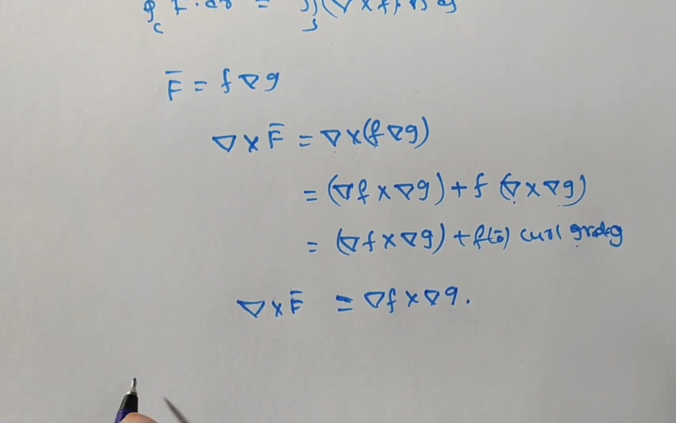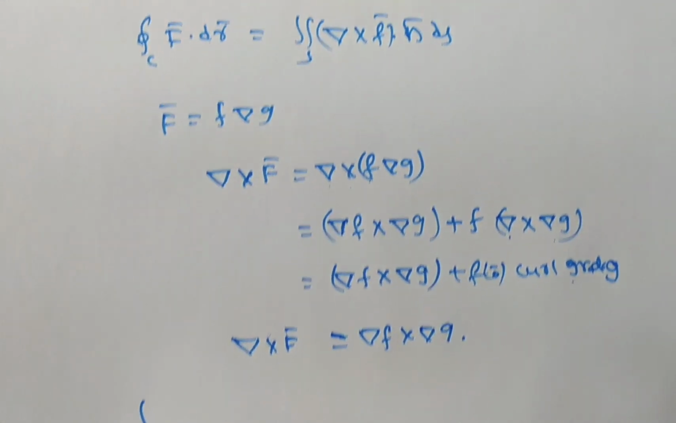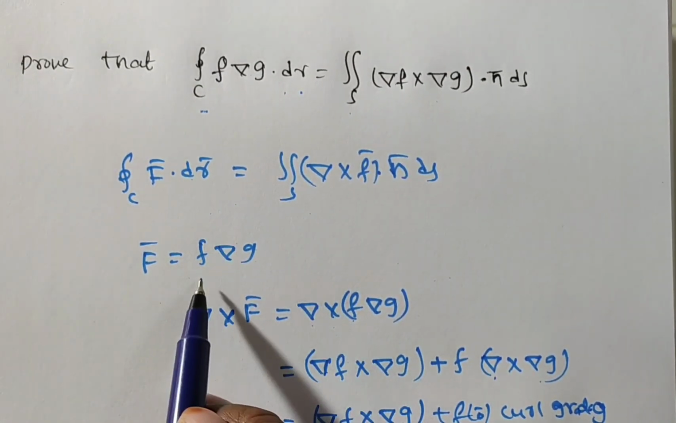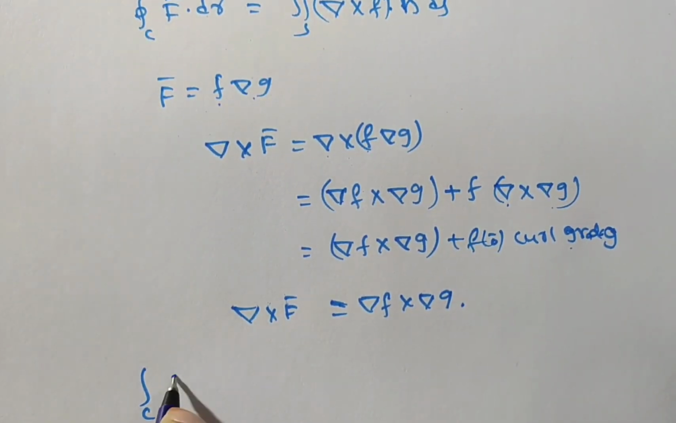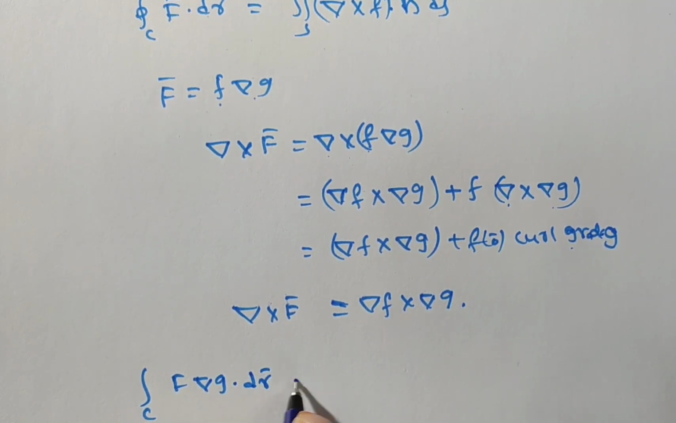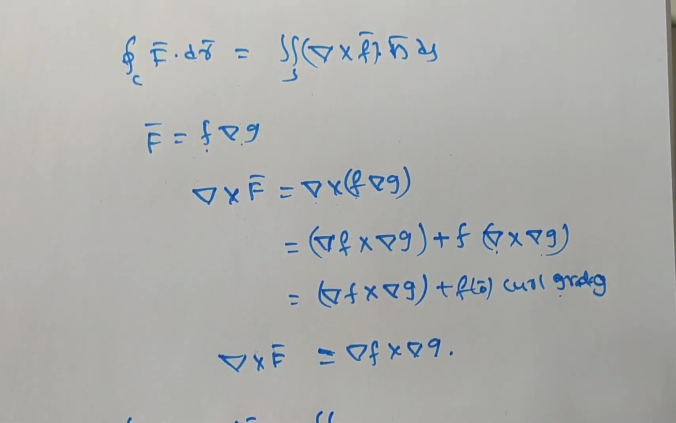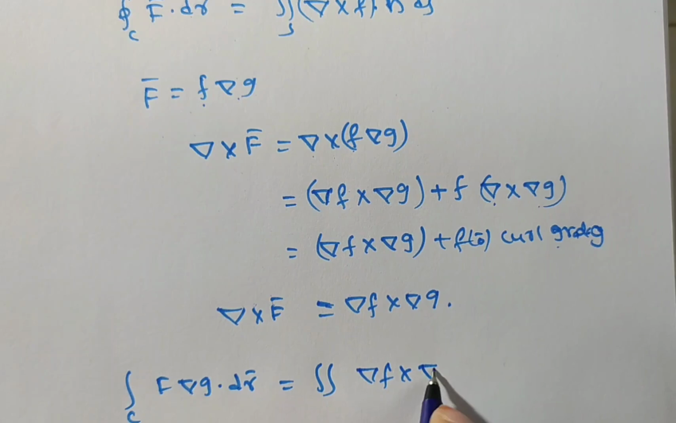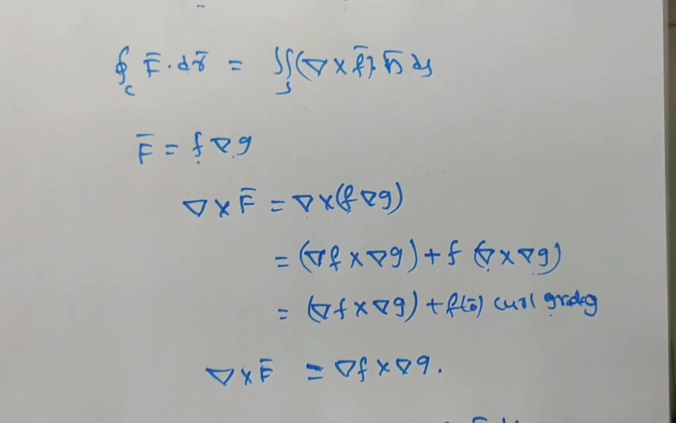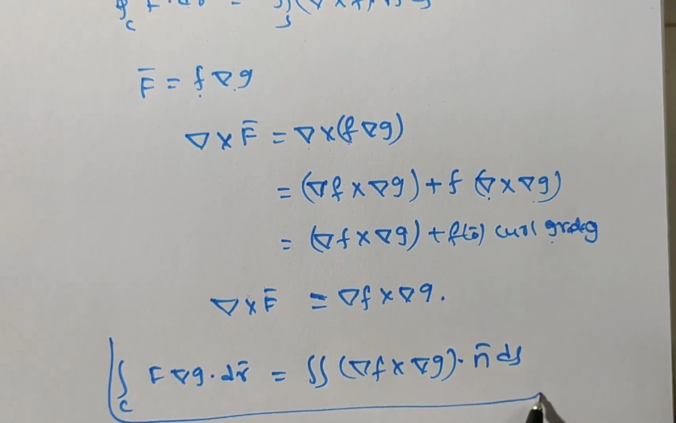So from this, the integral over C of f bar dr bar, where f bar is f del g, so f del g dot dr bar, is equal to the double integral over S of del cross f bar, which is del f cross del g, dot n bar dS. That's it. This is what we had to prove. Check it.